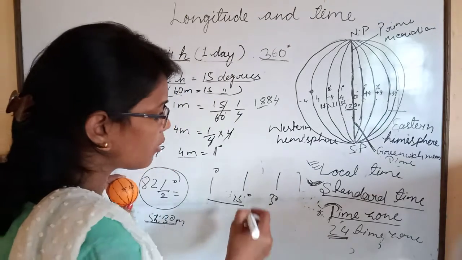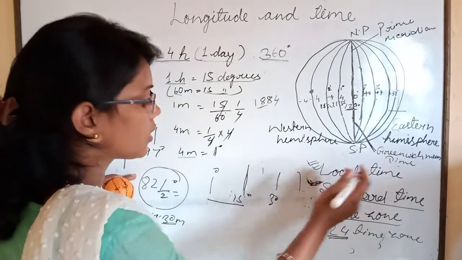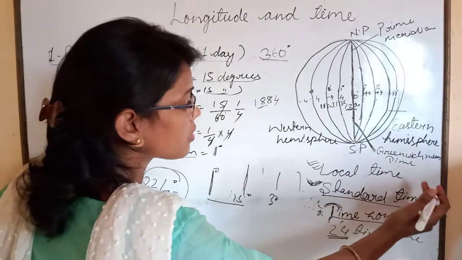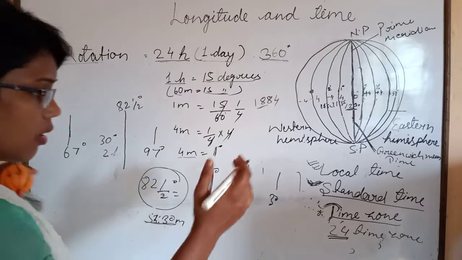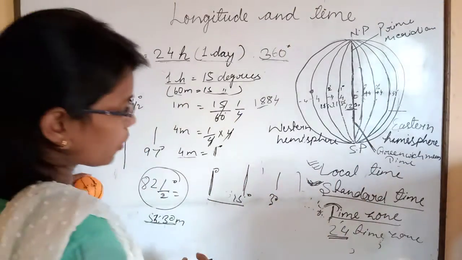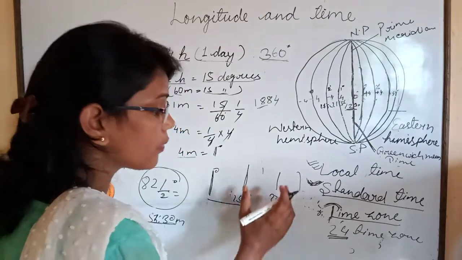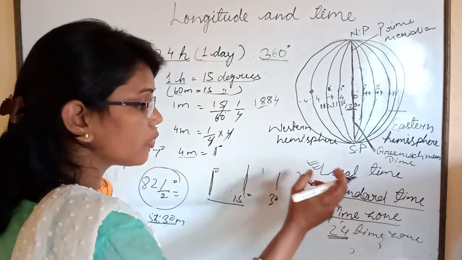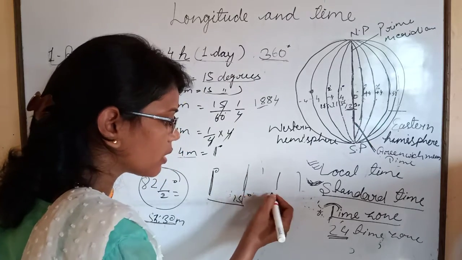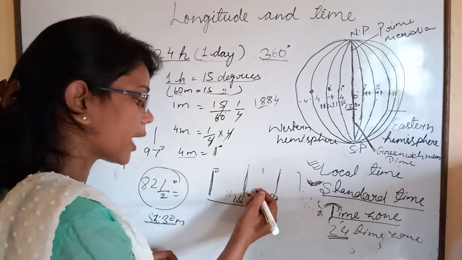And children, many countries like Russia and Canada are so big that their longitudinal extension is too long. So they have more than 3 or 4 time zones, and when people pass from one time zone to another, they have to set their watch according to the next time zone.